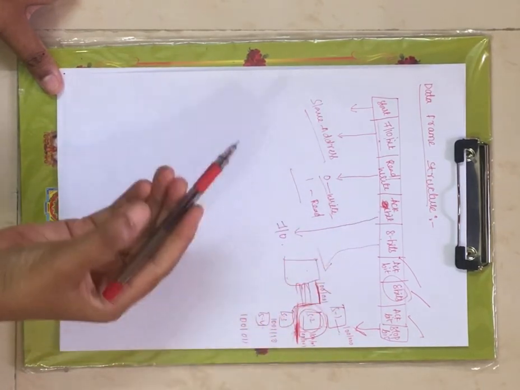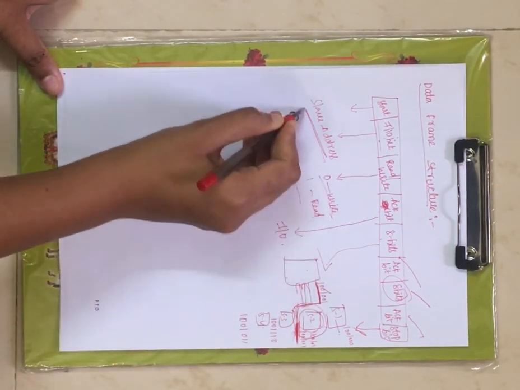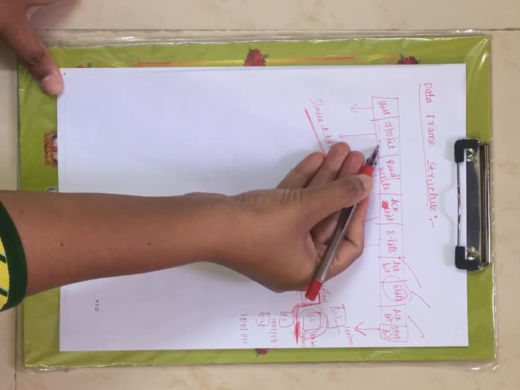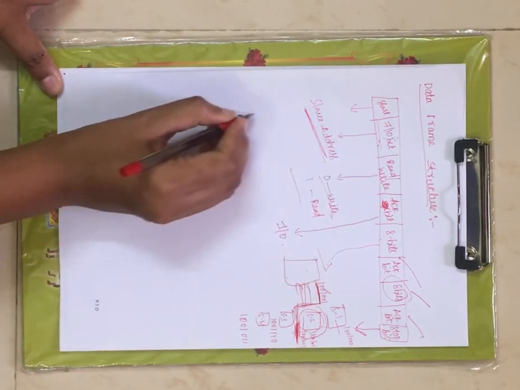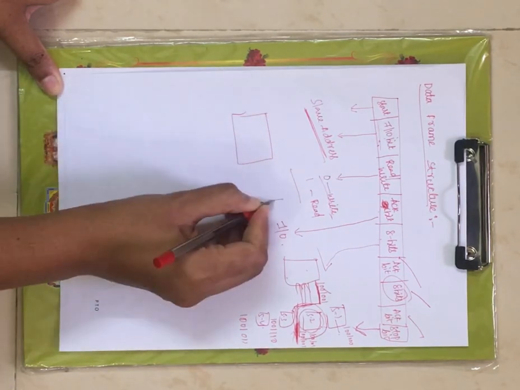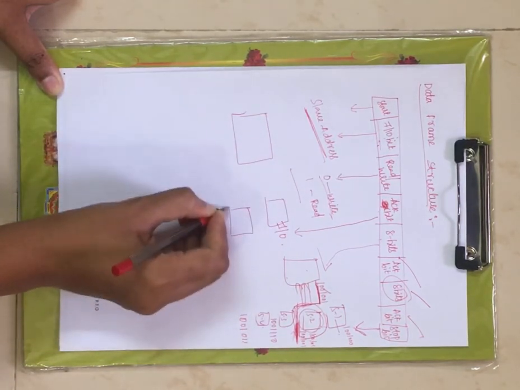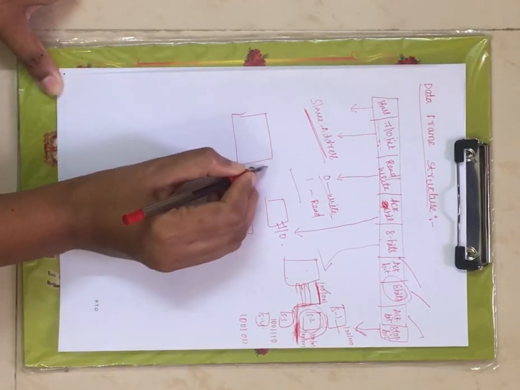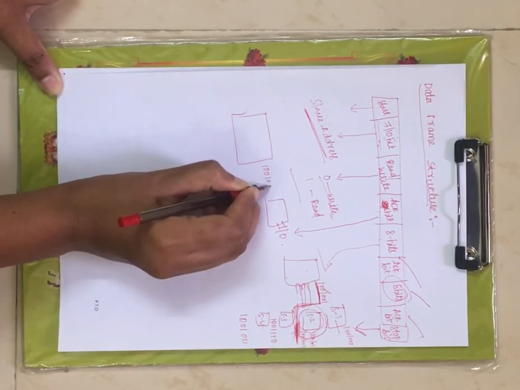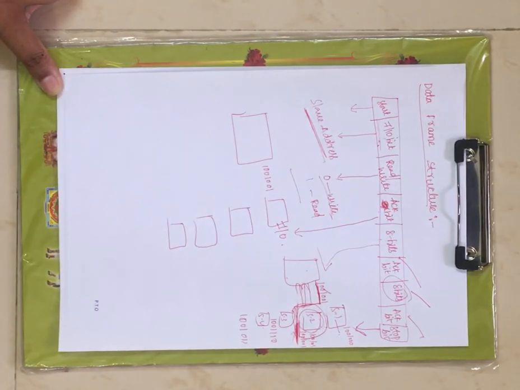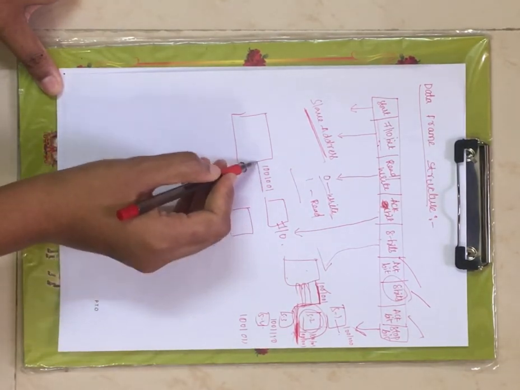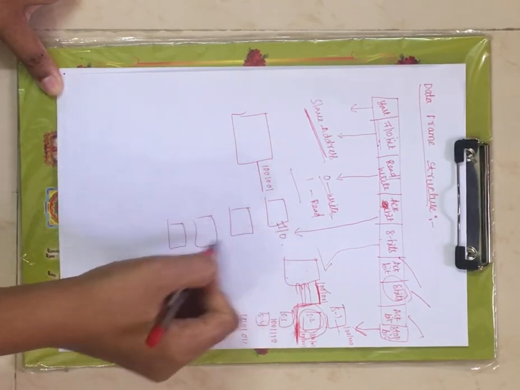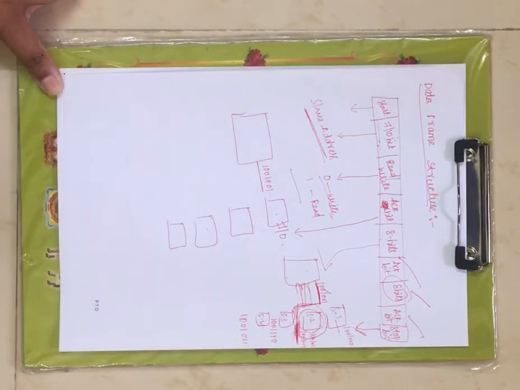Now the slave address, 7 or 10 bit, is passed here, right? Now here you have a master, and next you have slave 1, slave 2, slave 3, slave 4, right? Now you have transmitted the 7-bit slave address, and it will be checked with the address of the n slaves connected to the master.